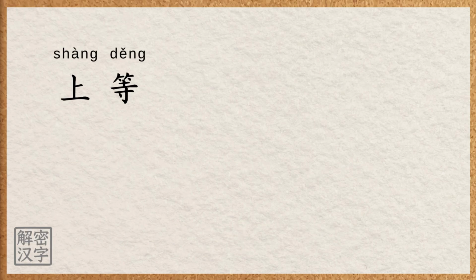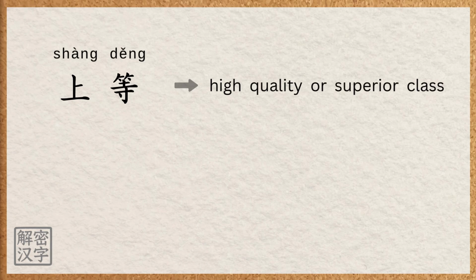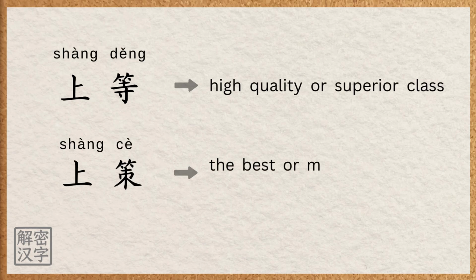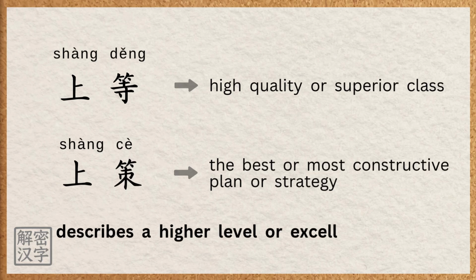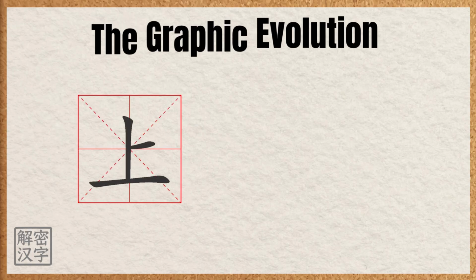上等 means high quality or superior class. 上策 means the best or most constructive plan or strategy. Here, the character shàng describes a higher level or excellent quality. Don't rush to leave. Next, we're going to learn about the origin of this character.